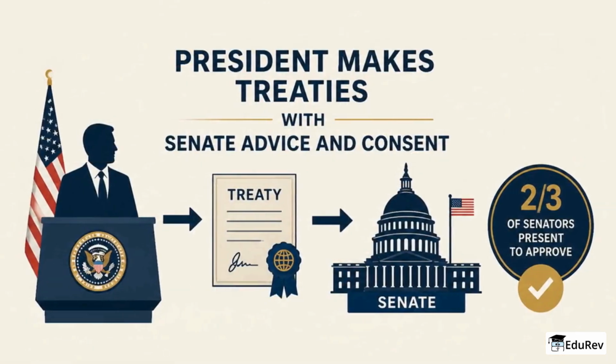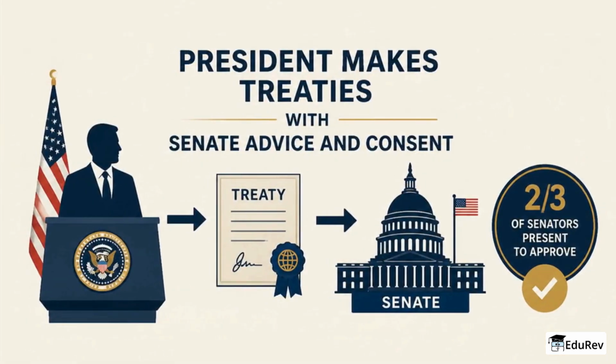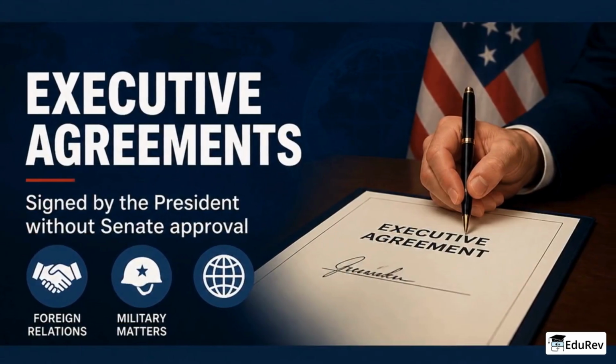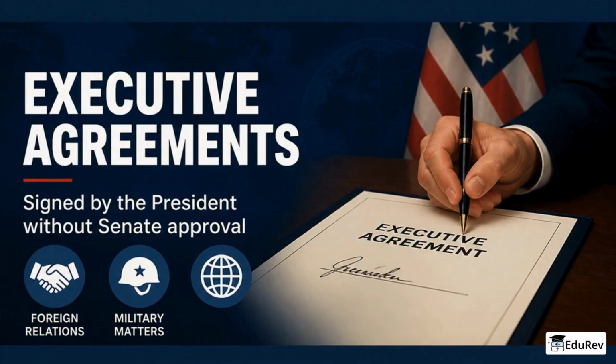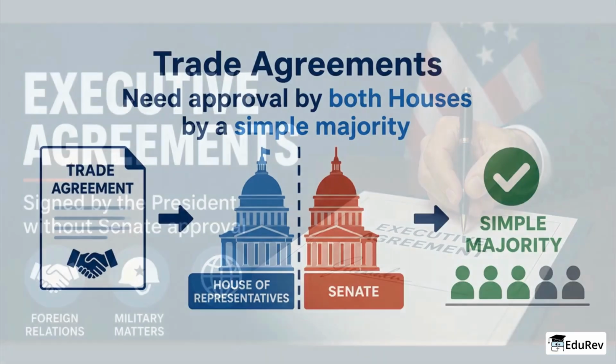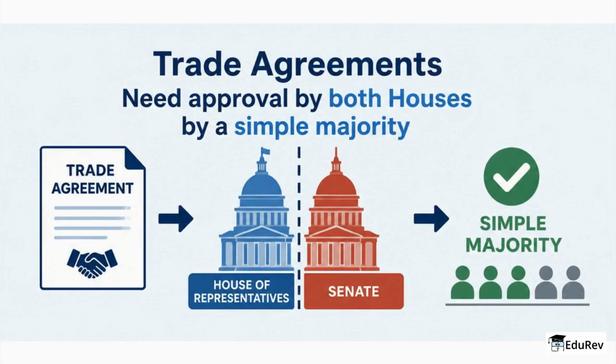Article 2, Section 2 gives the President power to make treaties with Senate advice and consent, needing 2/3 of senators present for approval. The United States also uses executive agreements, which the President signs without full Senate approval, often for foreign relations or military matters. Trade agreements usually need approval by both houses of Congress, but by a simple majority rather than 2/3, which changes